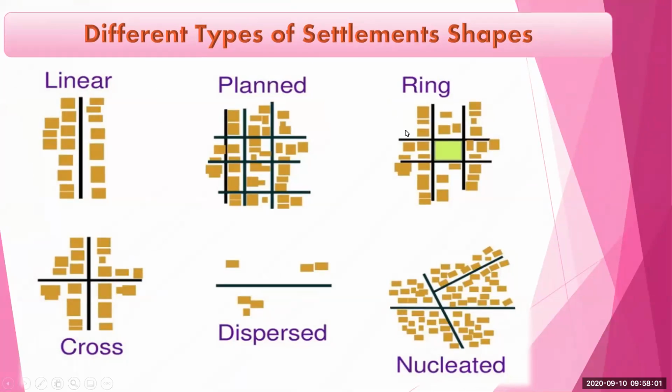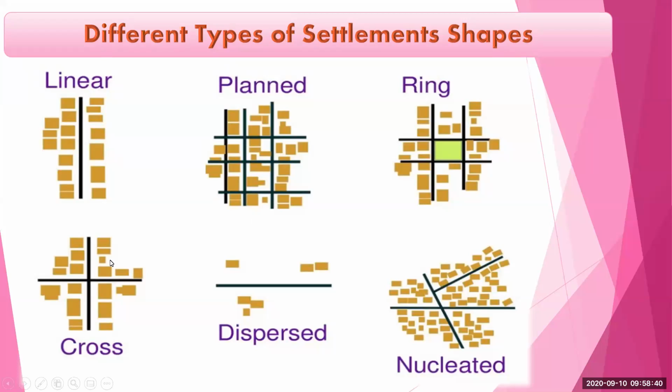And the next is ring. This is the ring shape settlement, and it is toward the center. Means these settlements form towards the center, and this type we mostly find in rural areas, because at the center we find a temple or something special, and around that the houses are built. So this type of settlement we find in rural areas. This is the ring type of settlement.